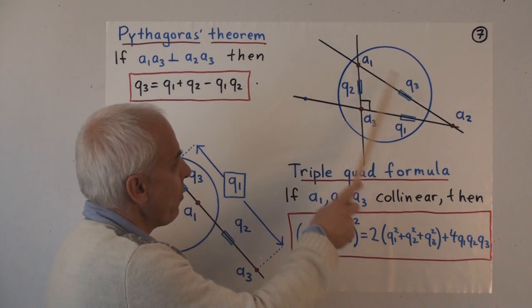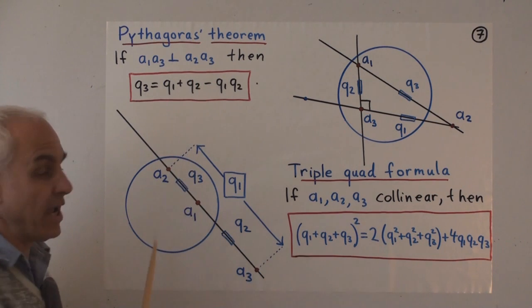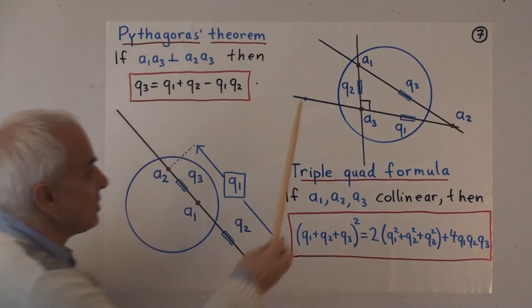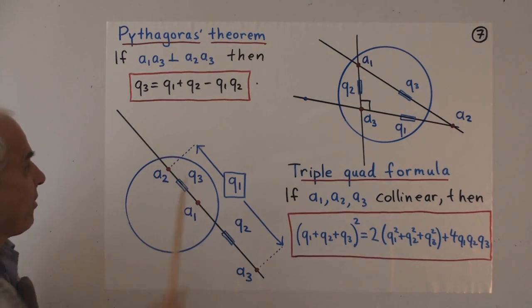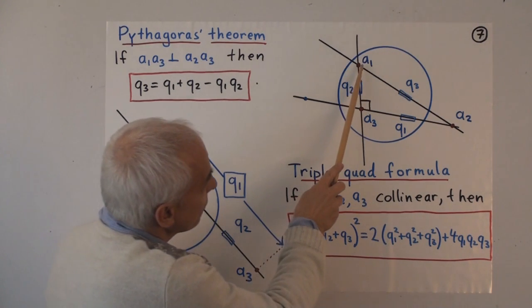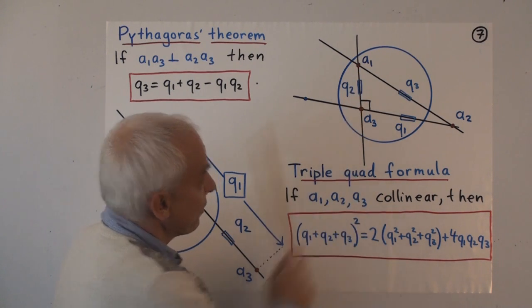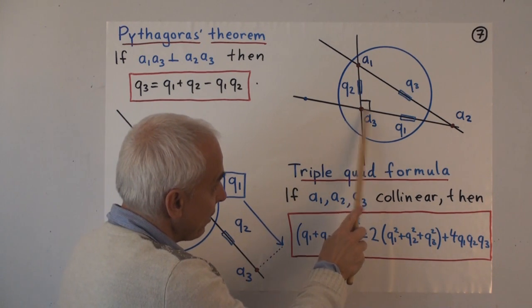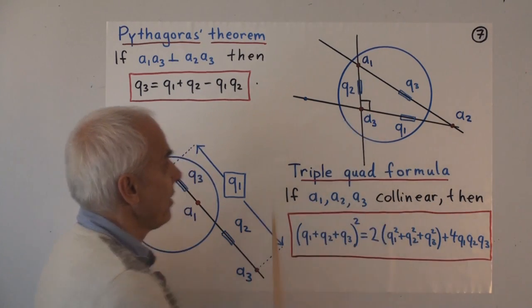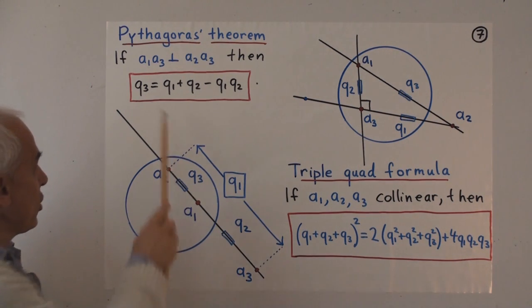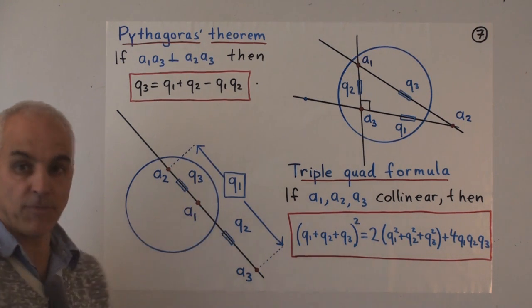If you have 3 points, A1, A2, A3, then if A1A3 is perpendicular to A2A3, in other words, if this line is perpendicular to this line, then these three quadrances, Q3 is the quadrance between A1 and A2, Q2 is the quadrance between A1 and A3, and Q1 is the quadrance between A2 and A3, satisfy this relation in this triangle. Q3 equals Q1 plus Q2 minus the product Q1 times Q2.